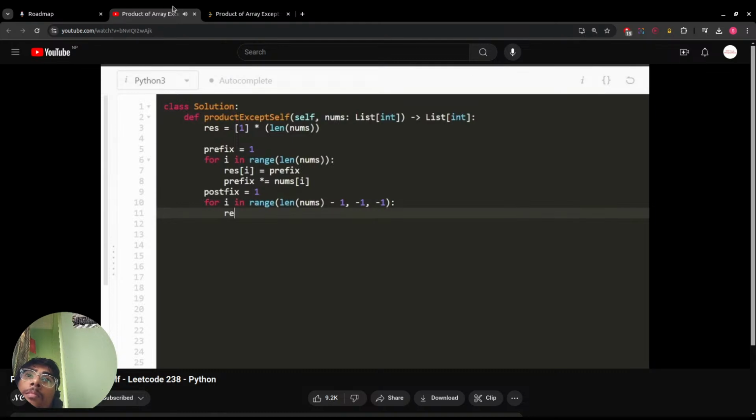In this case, for result of i, we're not just going to be simply storing the postfix value, because we know that would end up overwriting whatever prefix we stored in the result. What we're going to be doing with the postfix is multiplying it by the value that's already in result, because that's simply multiplying the prefix and the postfix together.